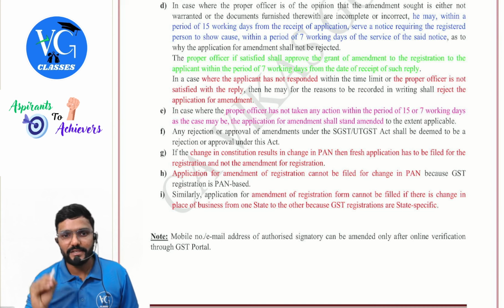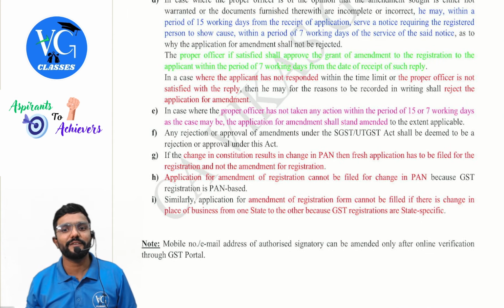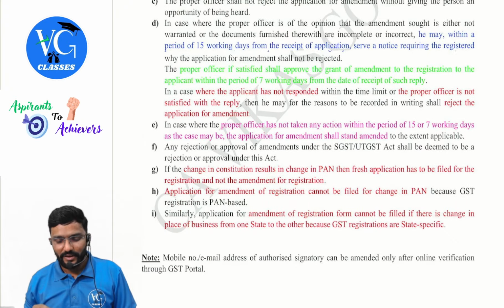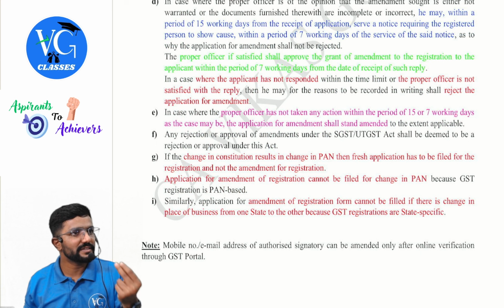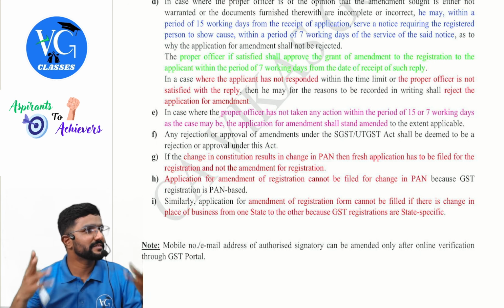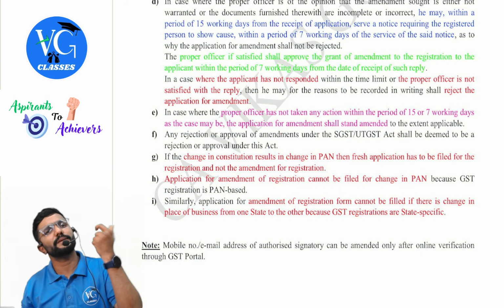Then he may, for the reasons to be recorded in writing, reject the application for amendment. Next, in cases where the proper officer has not taken any action within a period of 15 days. So here he has 15 days time. He was silent. Or he served a notice, I replied to it. Now he has how many days time? 7 days. But he was silent. Then the application for amendment shall stand amended. Implied acceptance.